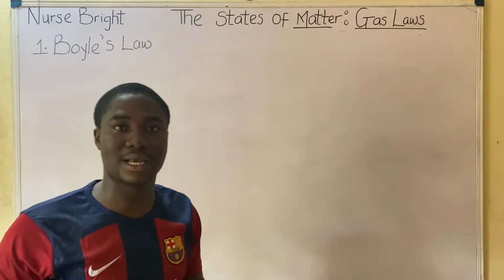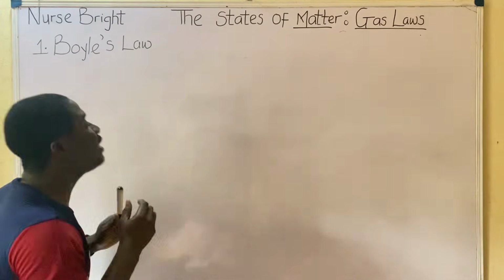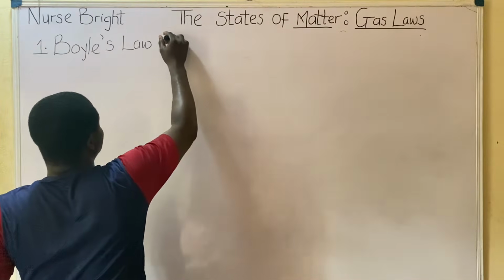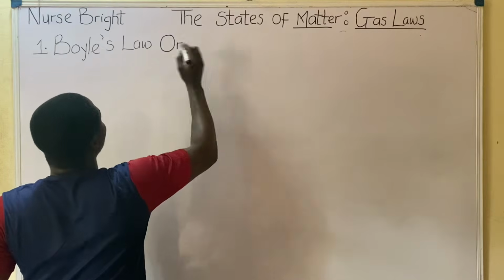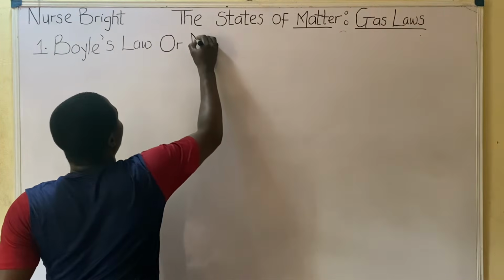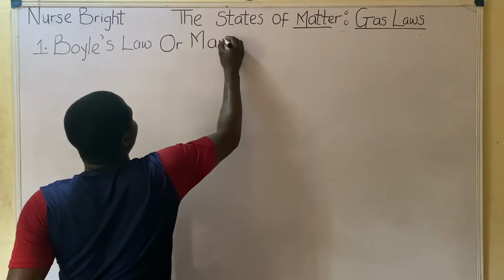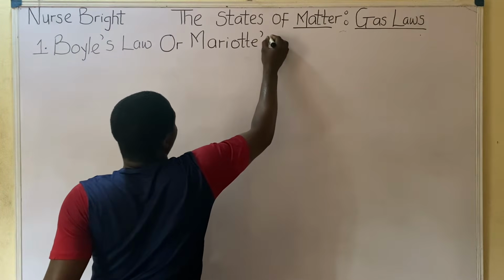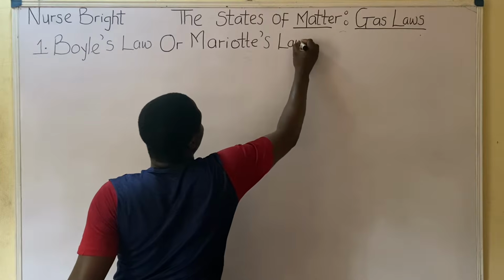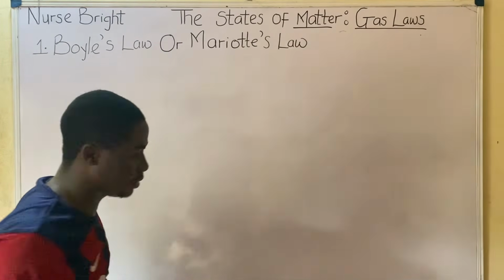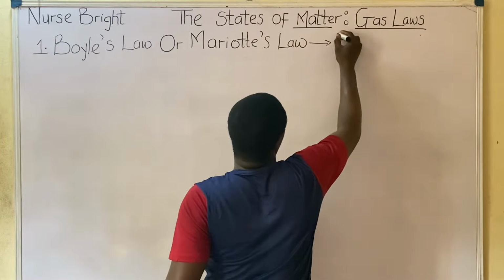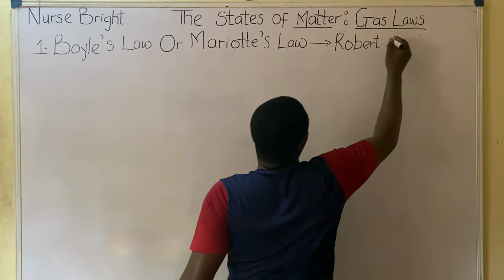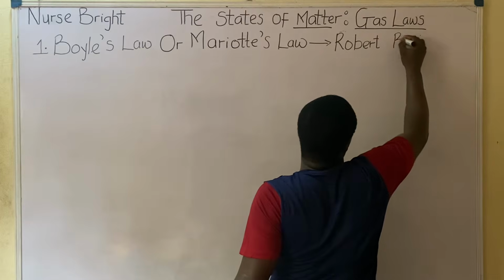We have to understand that Boyle's Law is also called Mariotte's Law. This must be noted. And this law was discovered by a scientist called Robert Boyle. Okay, this is the man that discovered Boyle's Law, a scientist called Robert Boyle.